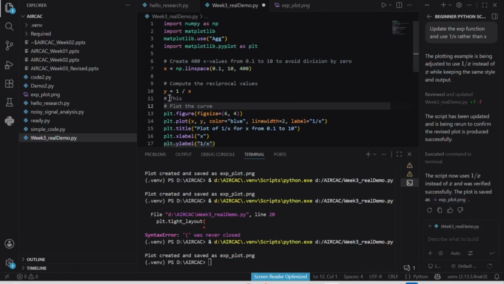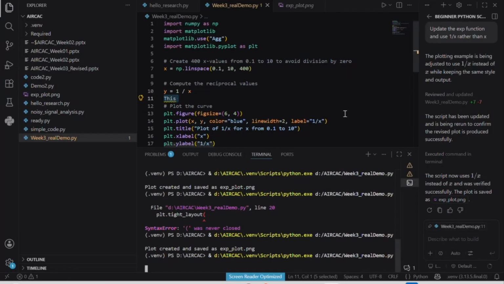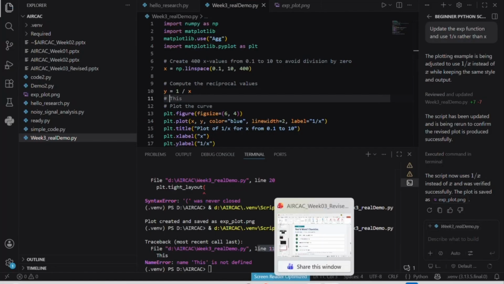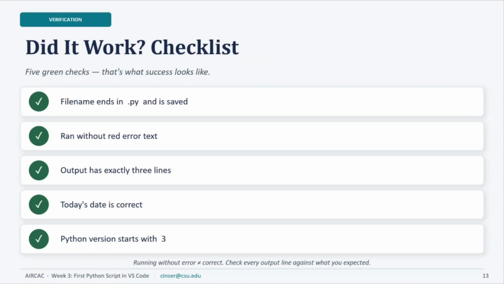So if we want an instruction, we should not do the comments. If I forget the comment here, when I save it and run it, the code will say this name was not defined before. So it will provide us an error, and it will give us the line where exactly this error is located. We should go to line 11 and put a comment, because we forgot to comment it. That's it. This is the editor that we are working in now.